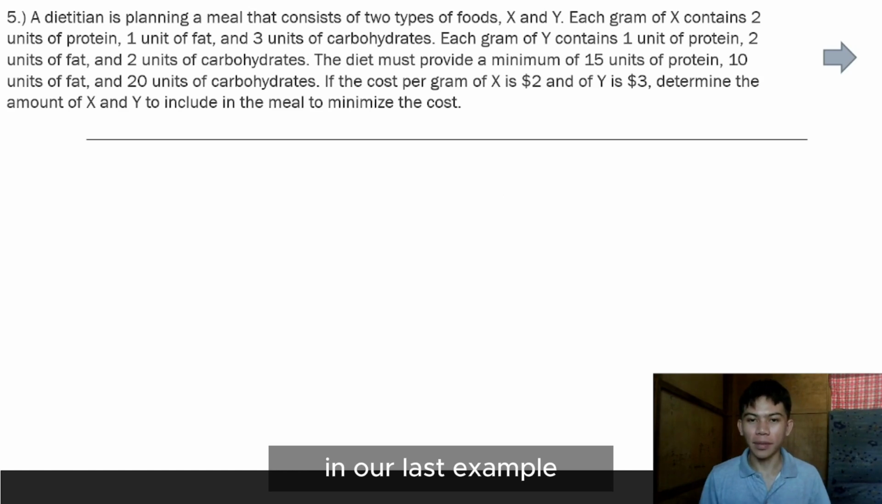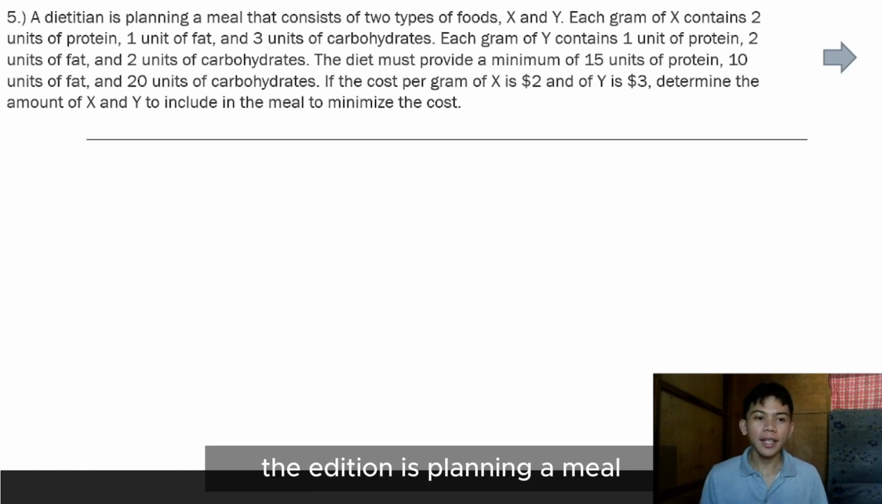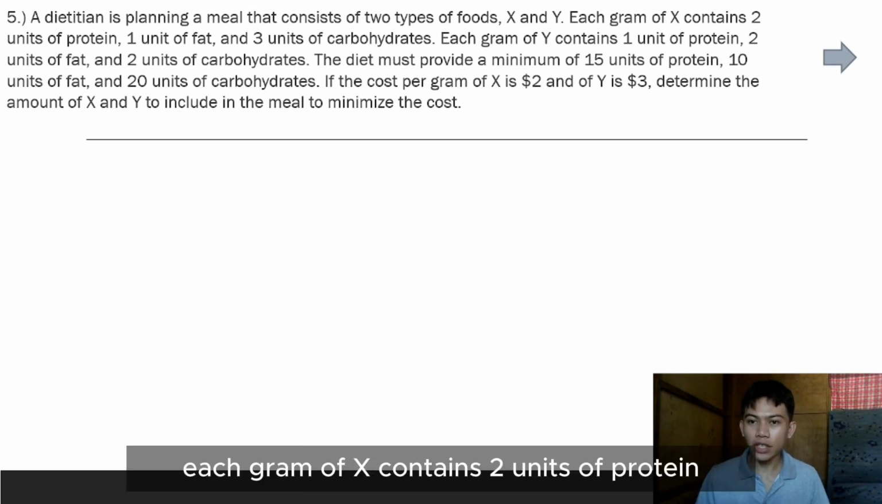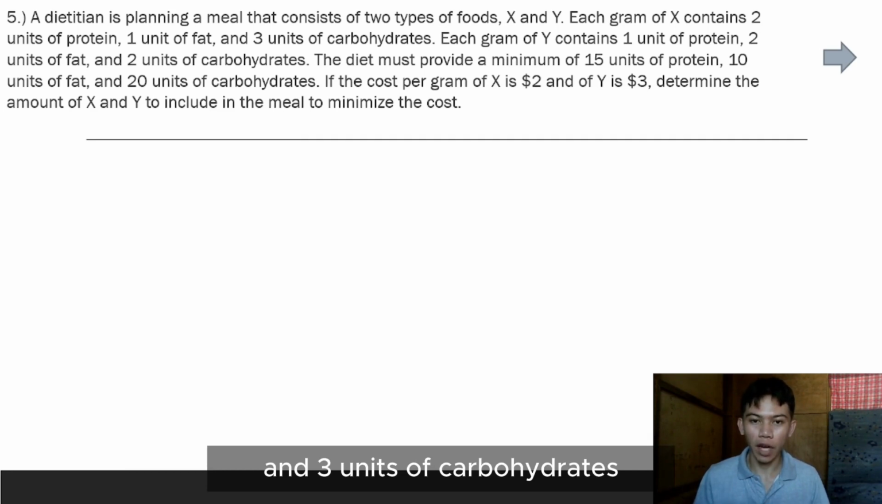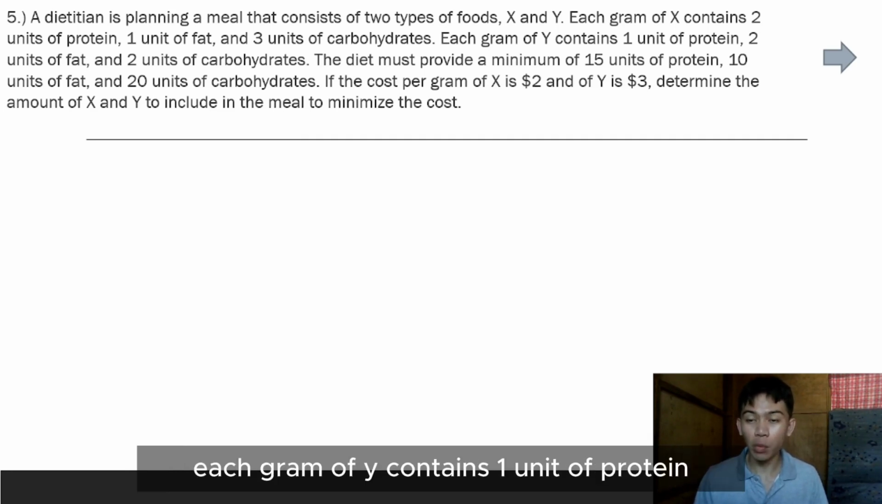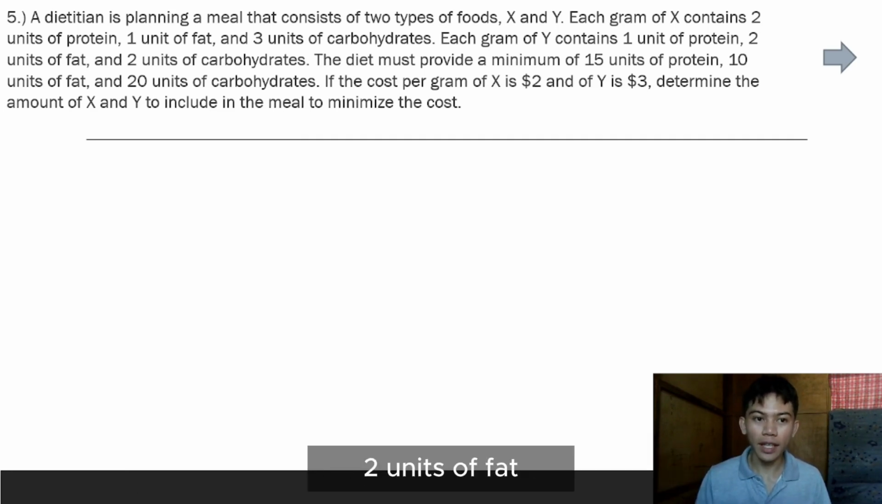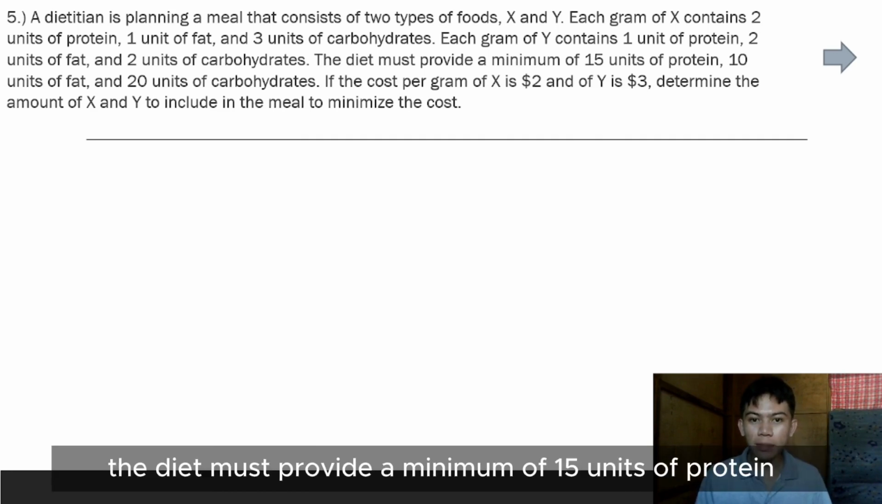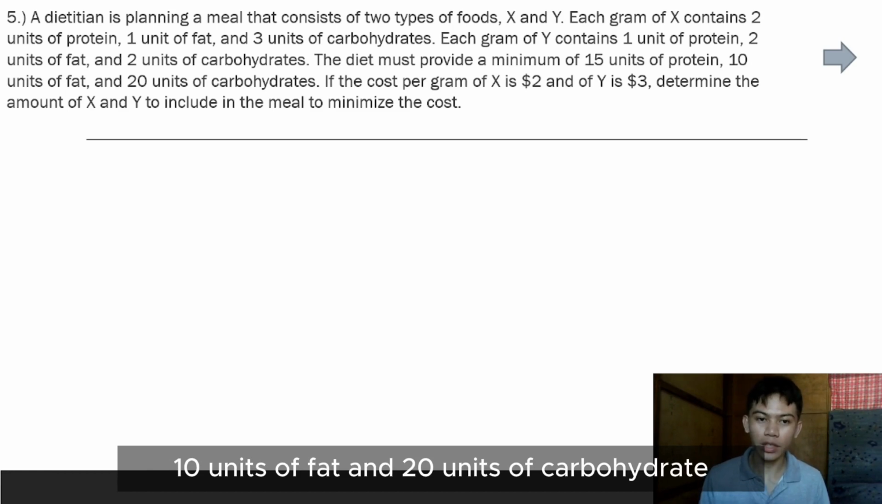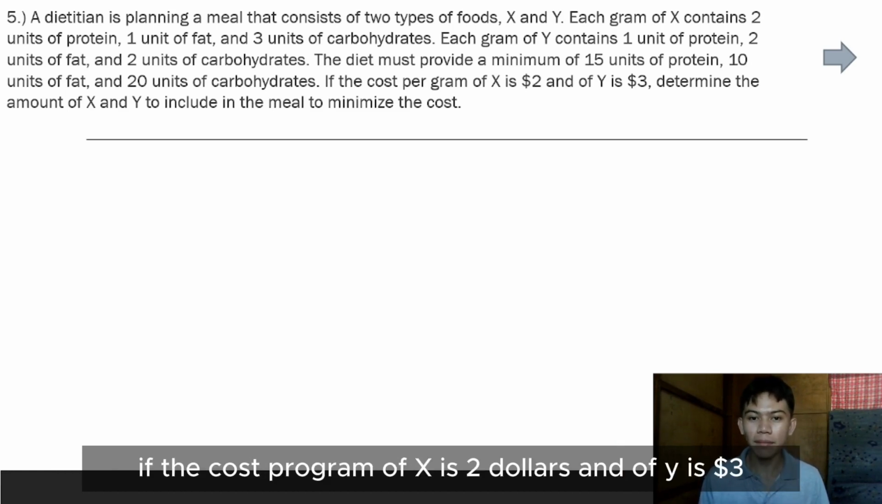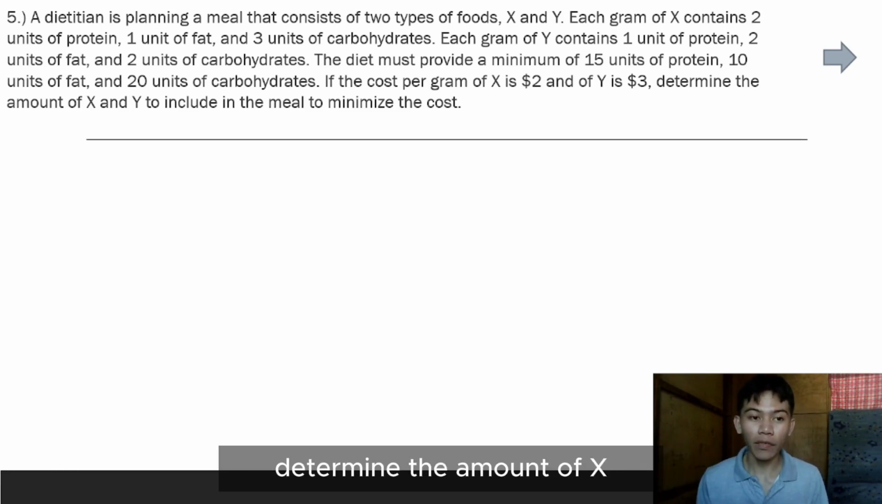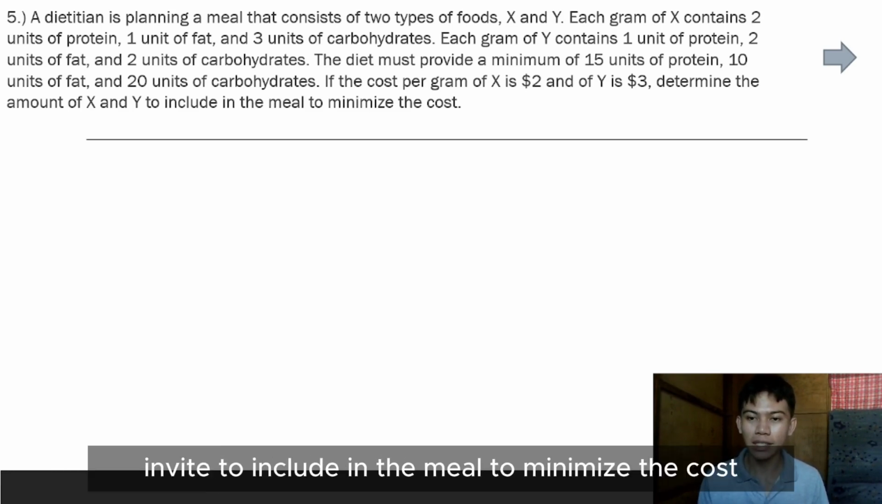On our last example, example number 5. A dietitian is planning a meal that consists of two types of food, X and Y. Each gram of X contains 2 units of protein, 1 unit of fat, and 3 units of carbohydrates. Each gram of Y contains 1 unit of protein, 2 units of fat, and 2 units of carbohydrates. The diet must provide a minimum of 15 units of protein, 10 units of fat, and 20 units of carbohydrates. If the cost per gram of X is $2 and of Y is $3, determine the amount of X and Y to include in the meal to minimize the cost.